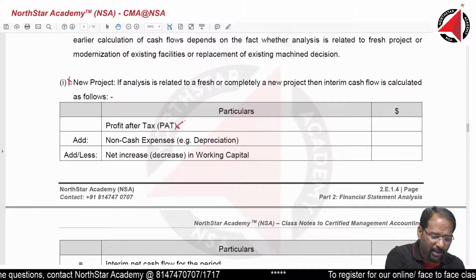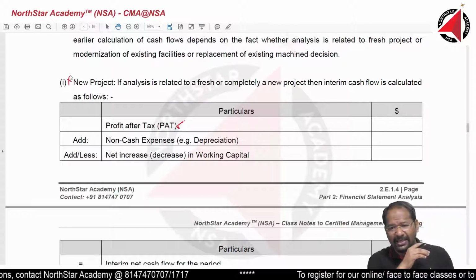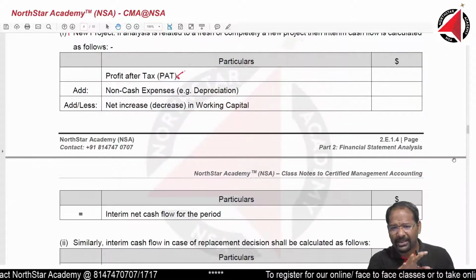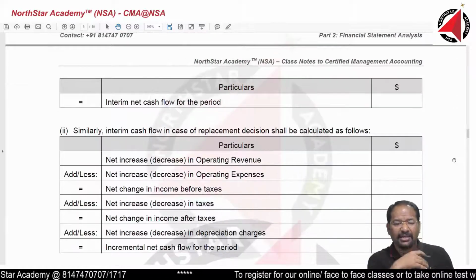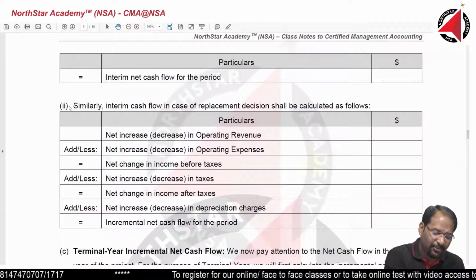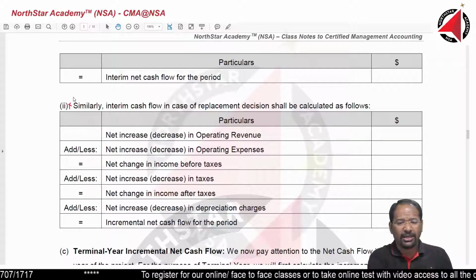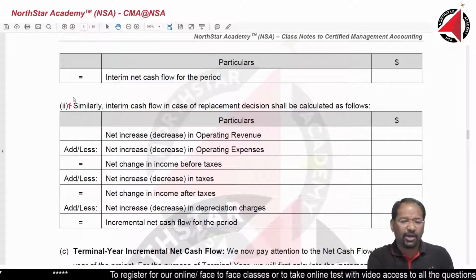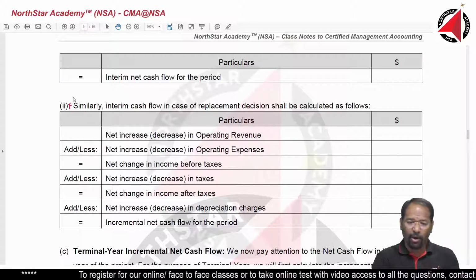Not very important for now. Don't try to understand this now. You can ignore it for now. When we go there, then we will talk about this. Similarly, interim cash flow for this, for now, you can ignore it. When we go to that particular area, then we will talk about all this.